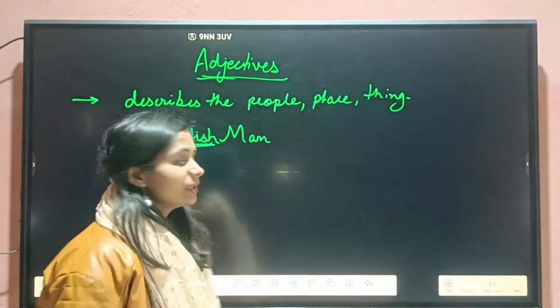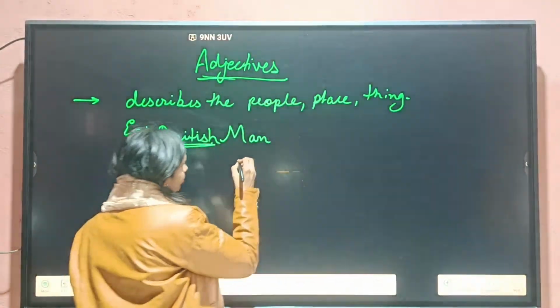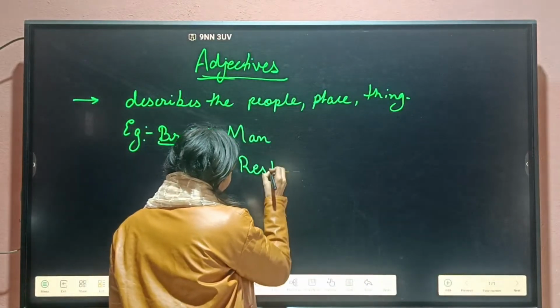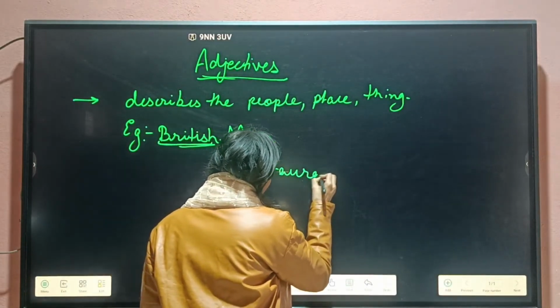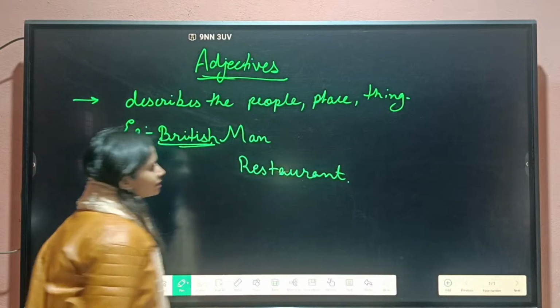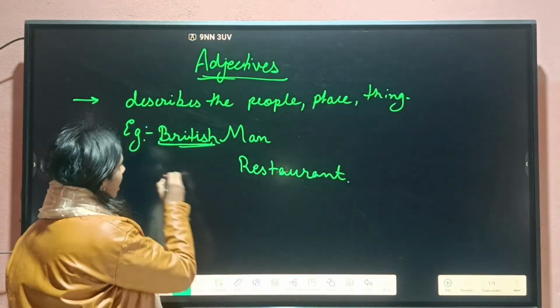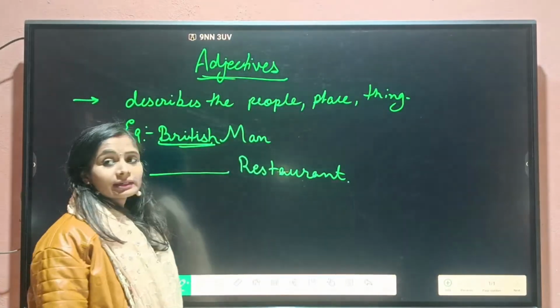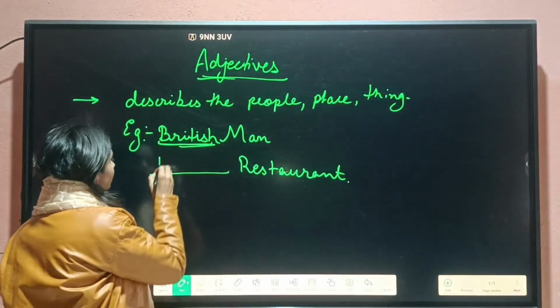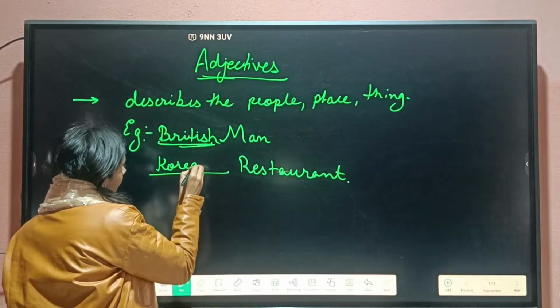Another example we may take. For example, we have restaurant. We can say which type of restaurant is this. So before restaurant, we can add another word like it is Korean restaurant. So Korean is our adjective.